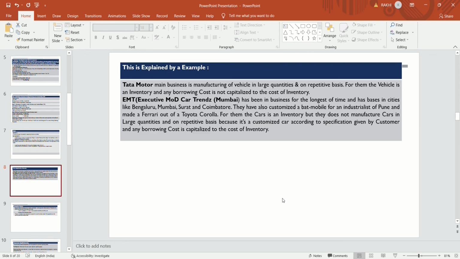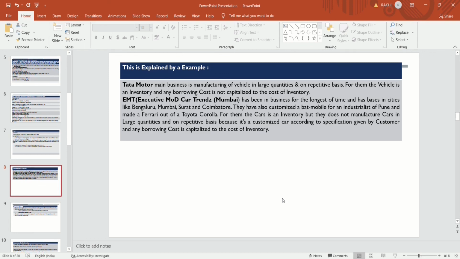That car is also inventory for EMT Mumbai, but they are not preparing their inventories in large quantities on a repetitive basis. They prepare cars on a customer-to-customer basis, according to the specification given by the customer.